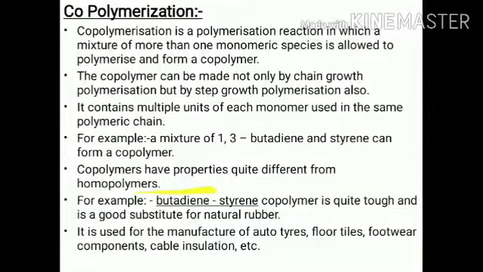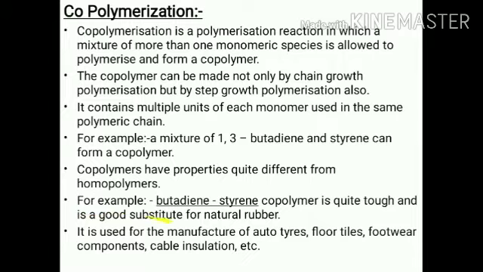Copolymers have properties quite different from homopolymers. In homopolymers the monomer units are the same, but in copolymers the monomer units are different. Just like Buna S and Buna N rubber. This is artificial rubber, synthetic rubber you can say. Buna N is formed by 1,3-butadiene and acrylonitrile. But Buna S is formed by 1,3-butadiene and styrene. These topics we will discuss in this video.